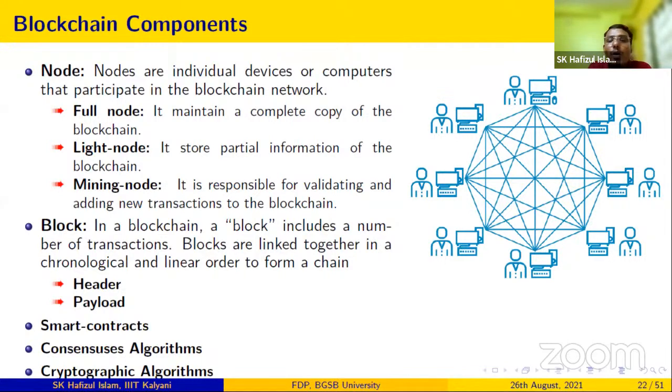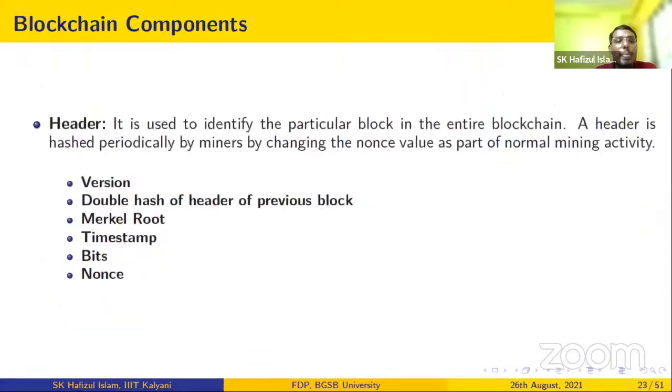The block itself is a component in the blockchain. The smart contract, yes, it is needed, because a set of automated agreements or code is needed. If the conditions are met, the code will execute automatically, right? And accordingly, the consensus protocol will be executed, and the node will be validated or invalidated. The consensus algorithm is also an essential component in the blockchain network. Similarly, cryptographic algorithms play a vital role in providing security in the blockchain network. We'll see the digital signature, encryption algorithm, and hash algorithm. They play a vital role for security purposes in the blockchain network.